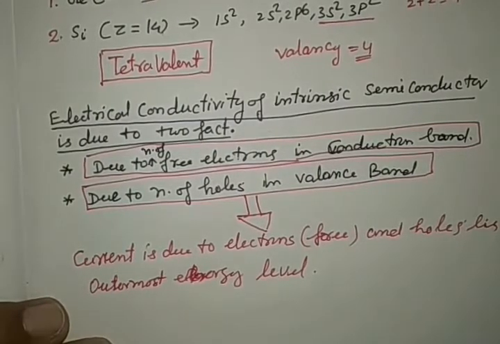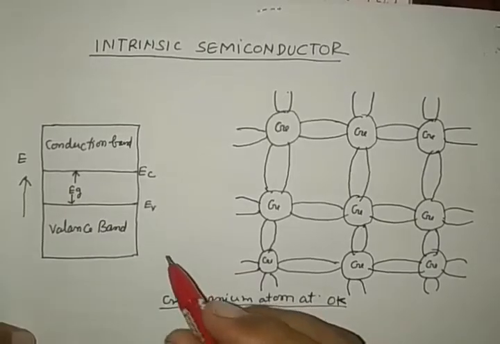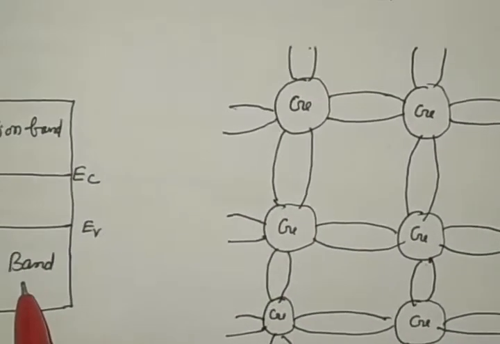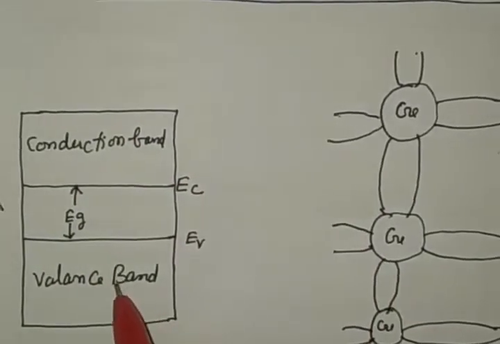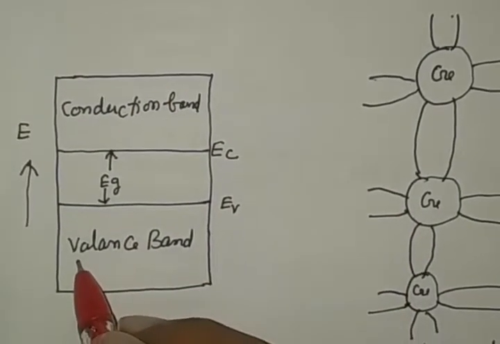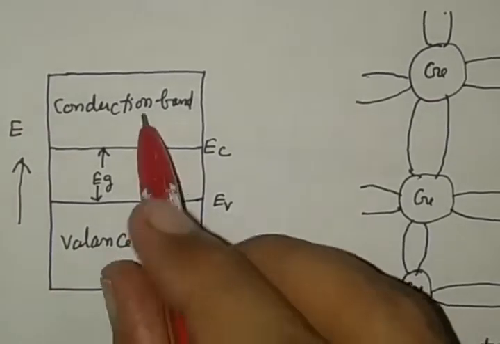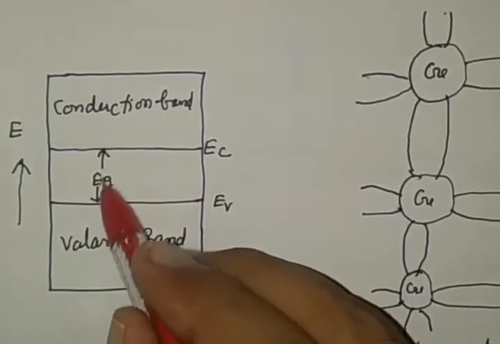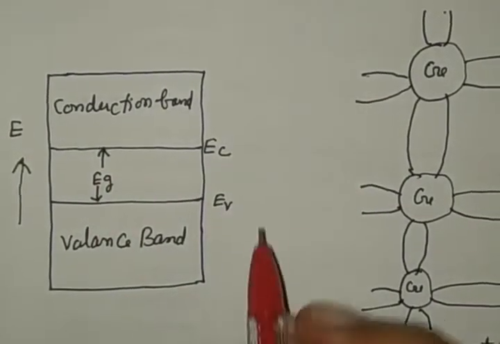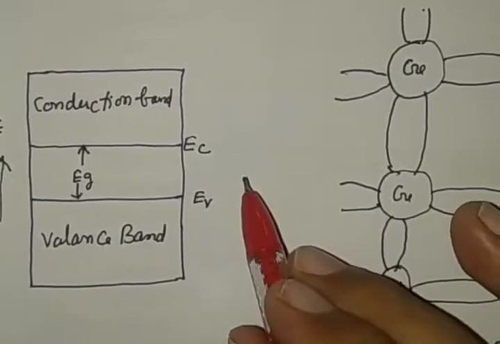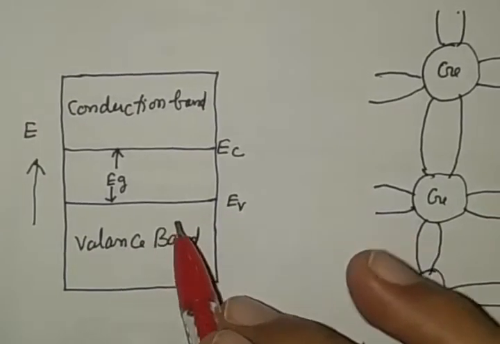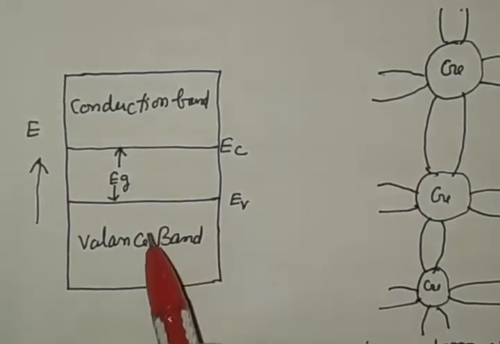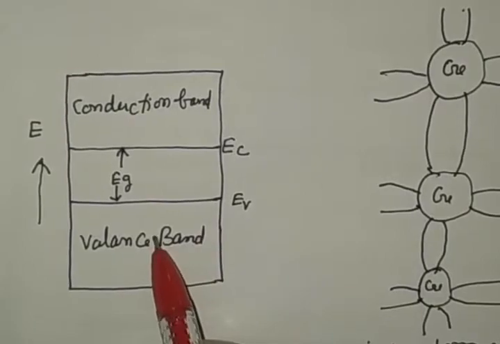Now I want to show some diagrams to you. According to the band theory of solids, the outermost energy level is divided into two parts. The lower part is known as the valence band and the upper band is called the conduction band, and there is a forbidden energy gap between both bands. It's clear: the conductivity is due to two facts, the number of electrons available in the conduction band or the number of holes available in the valence band.